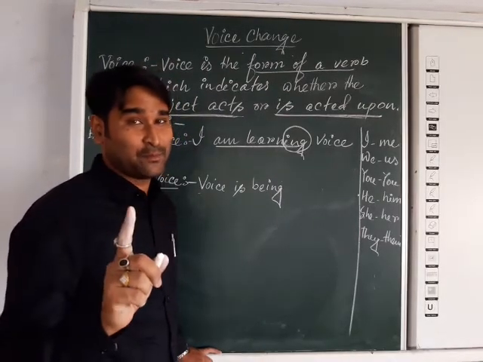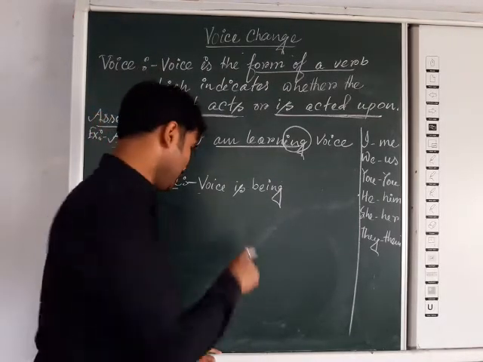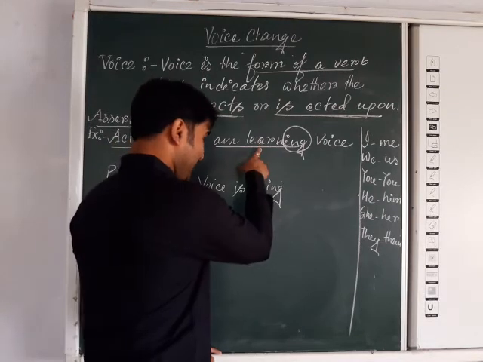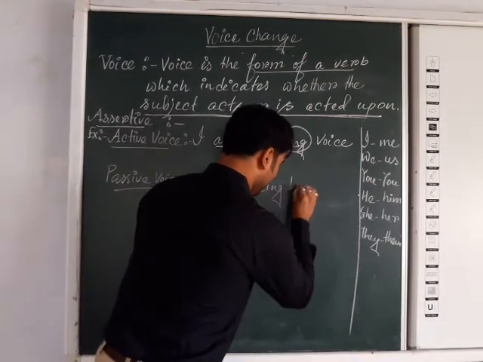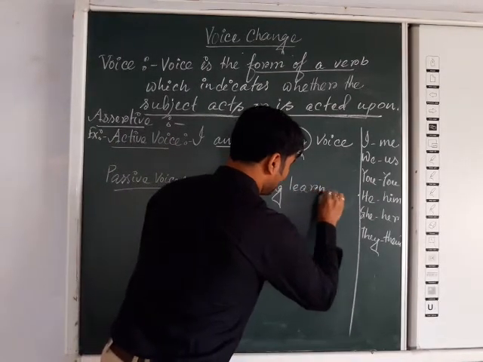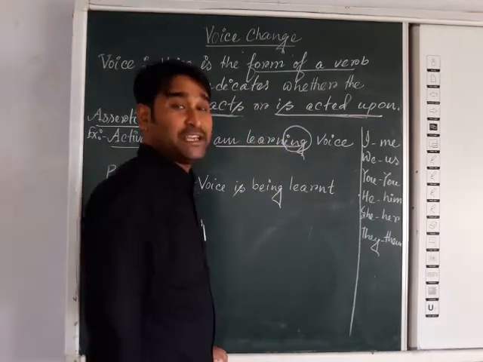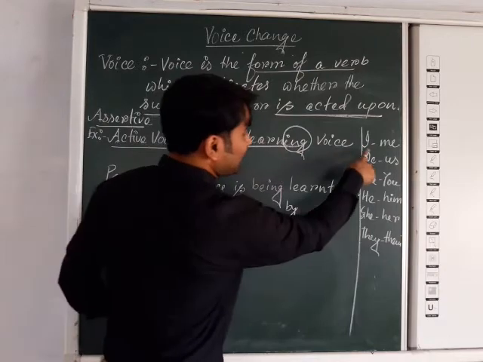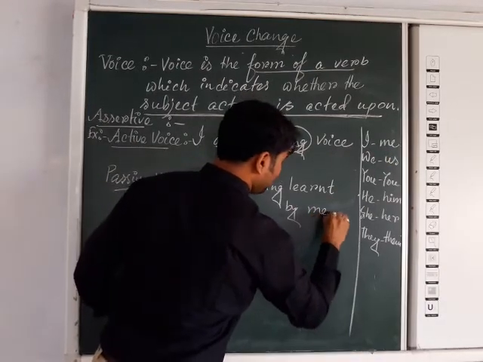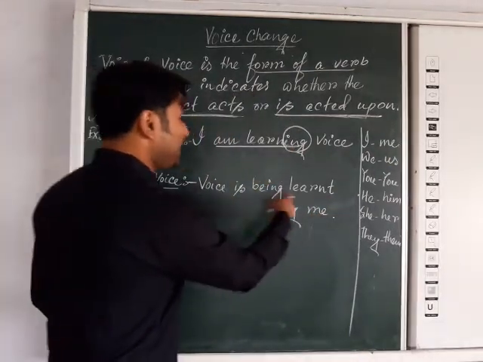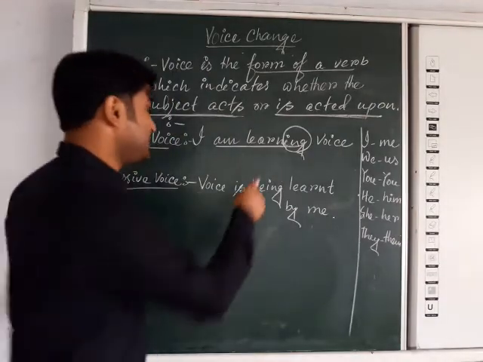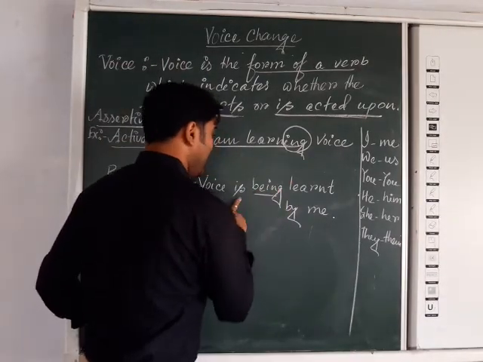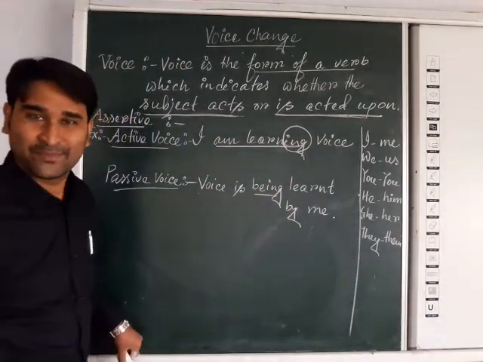So voice is being. Main verb here is learn. It will be learned, learnt or learned. Learned by. Objective form of I will be me. So voice is being learned by me. Mind it, as it is ing form, that's why being has come, and for present, is. Okay.